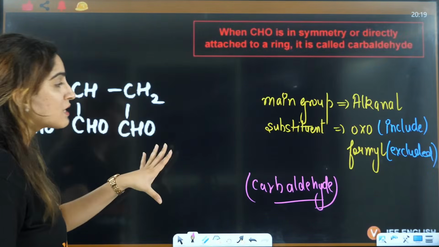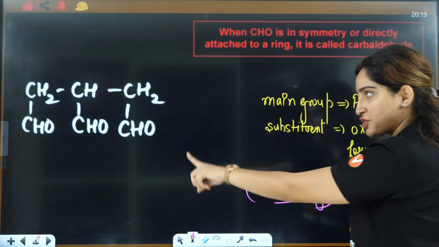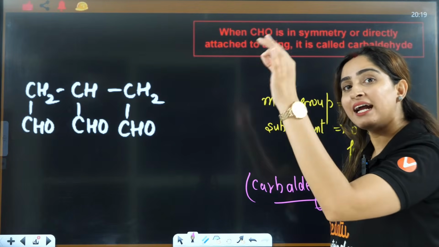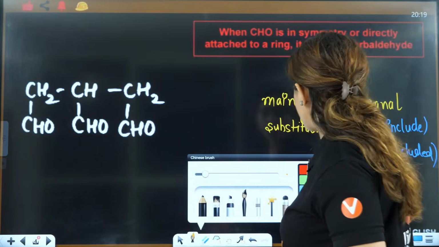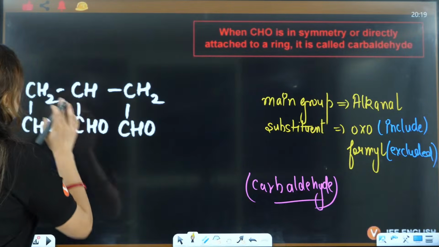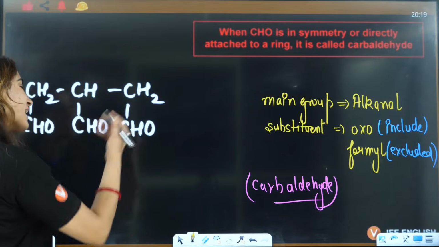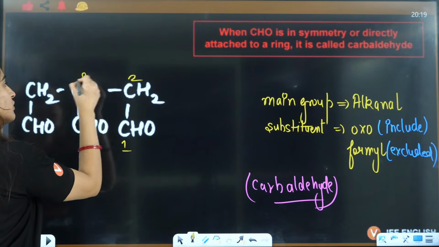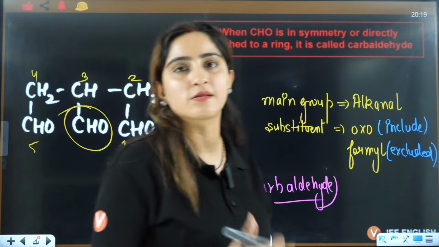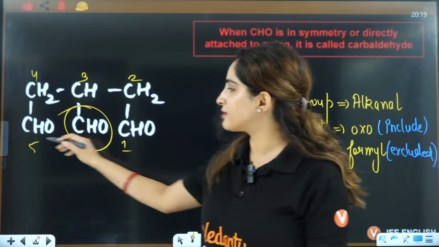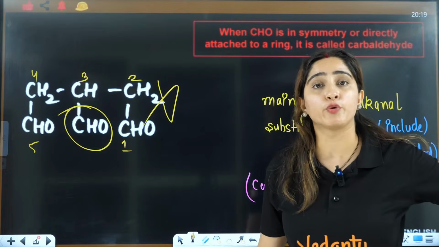So you will use these names when you can't include CHO in the parent chain, right? And it is having a symmetrical composition here. Symmetrical composition means, if you see this here, this is CHO. Now you will say, ma'am, why we can't include it in the parent chain? Ma'am, I can include it. 1, 2, 3, 4, 5. Now ma'am, just this CHO is the substituent. Ma'am, this is included, right? But I am saying this is absolutely a wrong way of doing numbering.